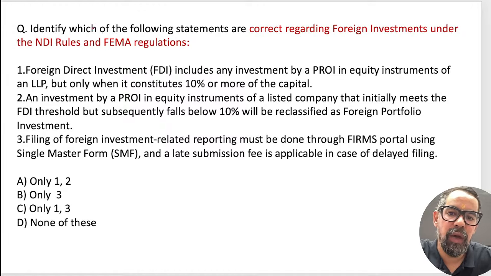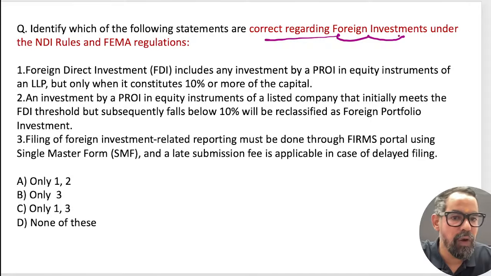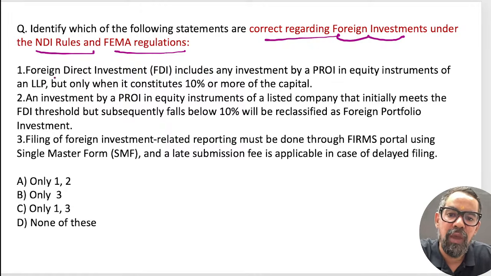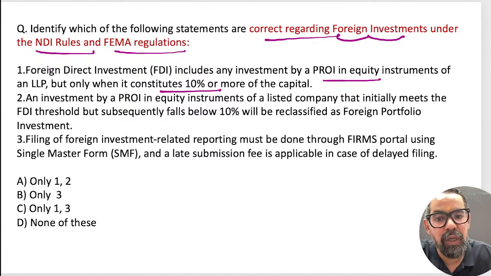Next one, guys. Identify which of the following statements is correct regarding foreign investment under NDI rules and the FEMA regulation. The first statement is FDI includes any investment by a person resident outside India in equity instruments and LLP, but only when it constitutes 10% or more. So in LLP it is not applicable first of all, so this should be wrong.